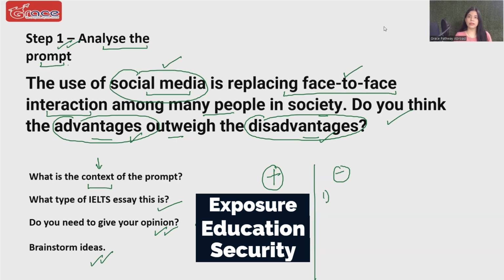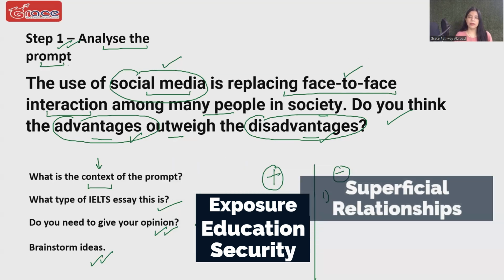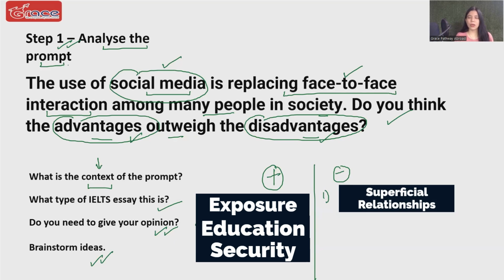Moving to disadvantages, I believe that people are forming a lot of superficial relationships thanks to these kinds of social media platforms. Superficial relationships as in those kinds of relationships which do not have a meaningful depth in them.